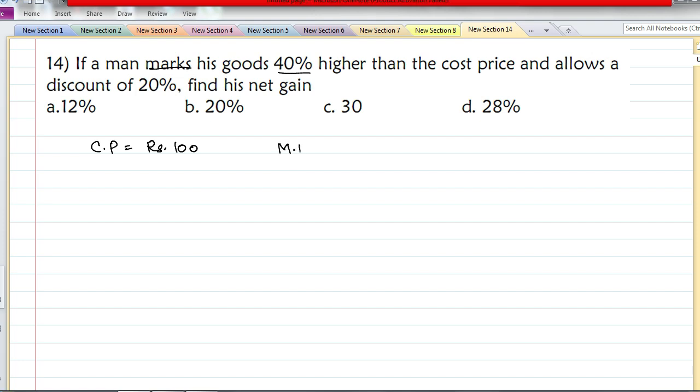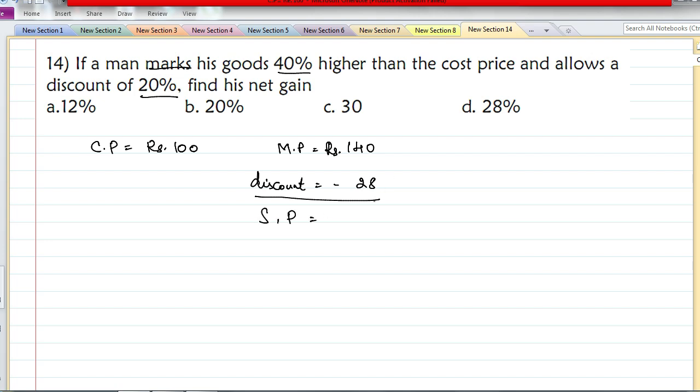Means the MRP, market price, is 40% higher. We add 40% of 100, which is 40. So the market price on the product is 140. And then we are allowing a discount of 20%. So what is the discount? 20% of market price, 20% of this is 28 rupees. Now if we subtract this, we get the selling price.